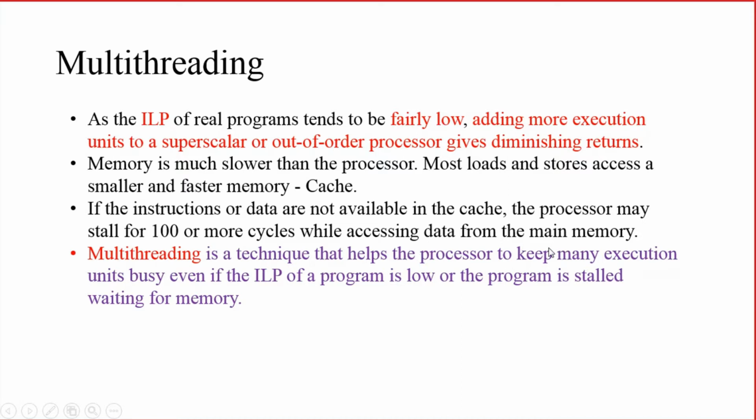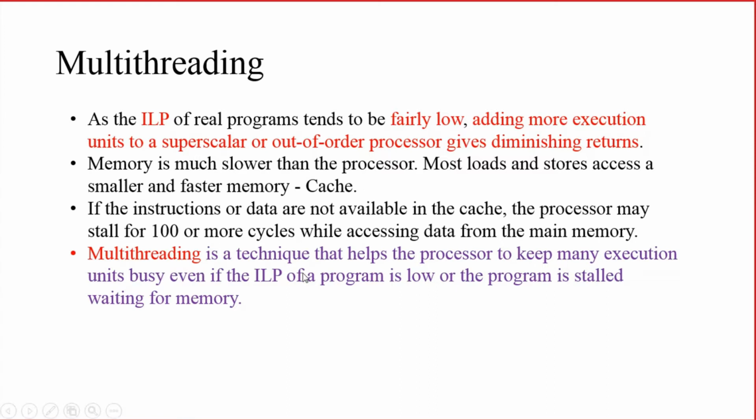Because if data is not available in the cache, then it has to be accessed from the actual main memory. For accessing this data, in some cases 10 or 20, in other cases more than 100 cycles will be taken. That is known as pipeline stalling. That also we have seen before.